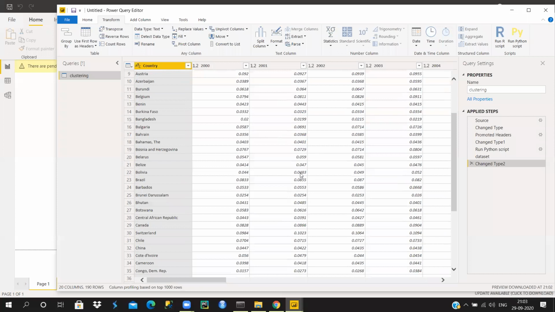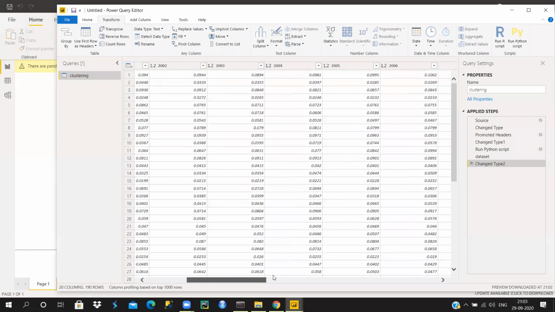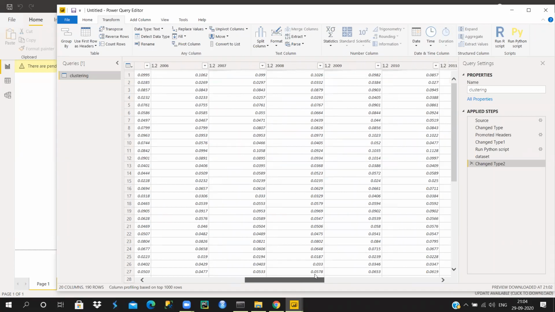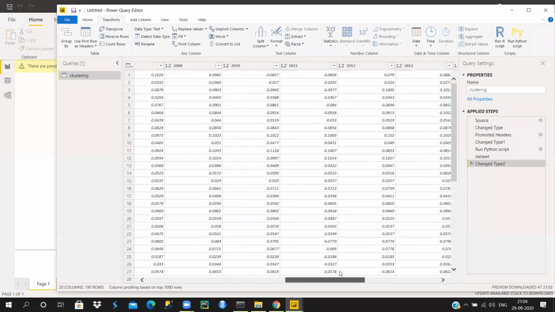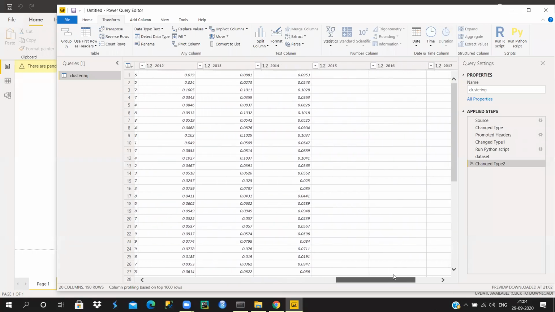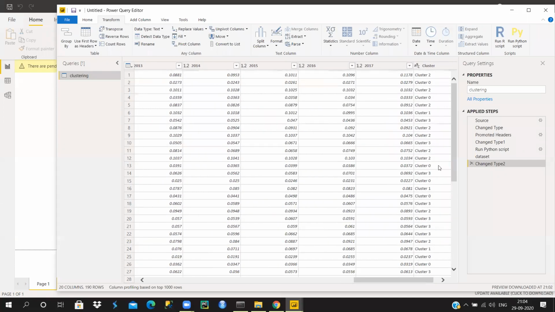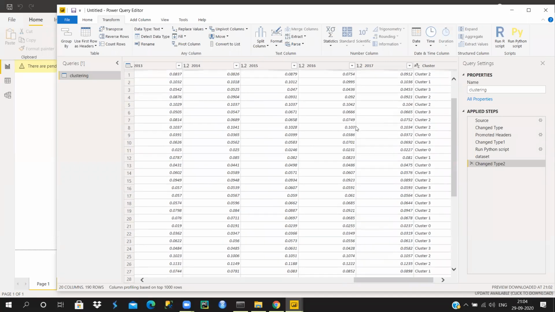Okay, so we have this. If you see where it's getting loaded, yeah, you have this cluster label. Simple. With 2 lines of code, you can do the clustering in Power BI as well.